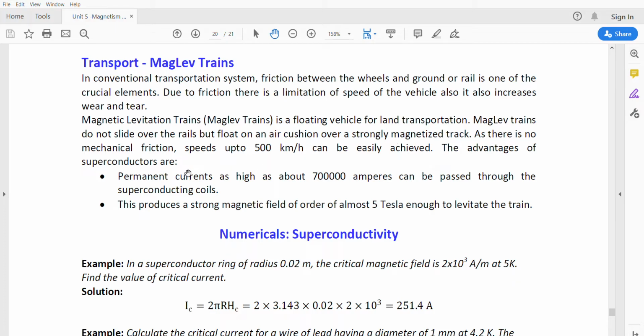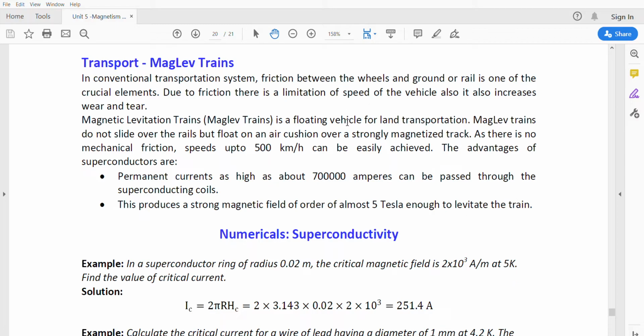The advantages of superconductors are permanent currents as high as 7 lakh amperes that can be passed through the superconducting coils. So we already know high magnetic fields can be produced using superconducting coils, which are used in the design of maglev trains, the high speed trains. This produces a strong magnetic field of the order of 5 Tesla, enough to levitate the train.